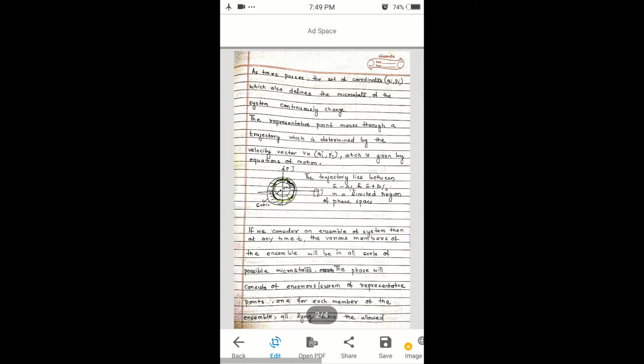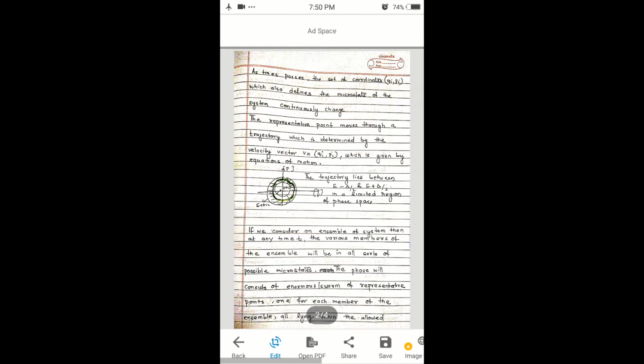Now here, as the time passes, the set of coordinates which also define the microstate of the system continuously change or continuously vary, and then they trace a trajectory. That is, the representative point moves through a trajectory which is determined by the velocity vector v equal to qi dot, pi dot, which is given by the equations of motion.